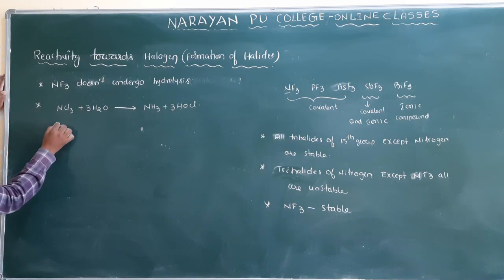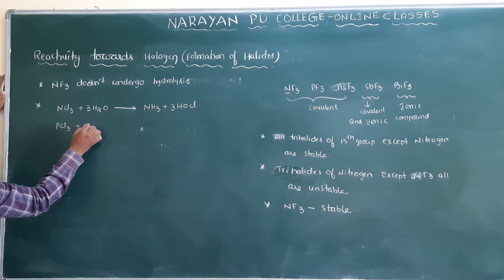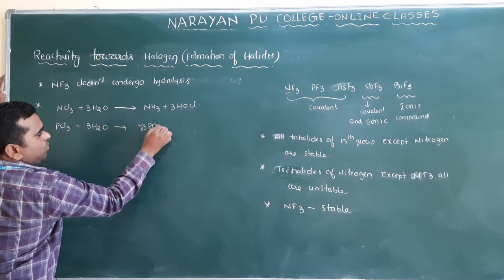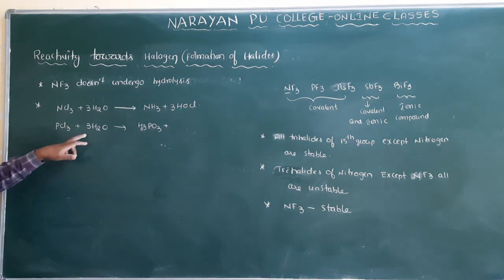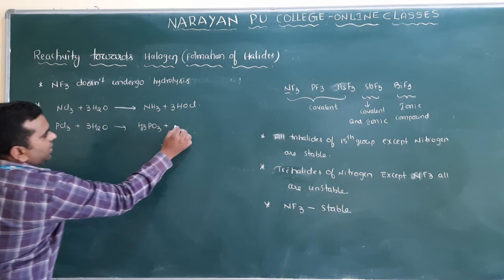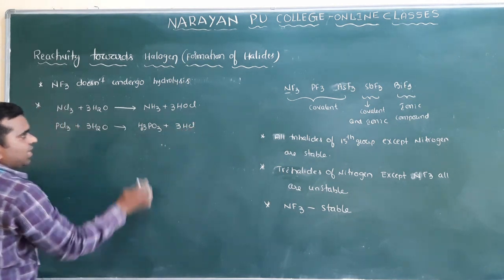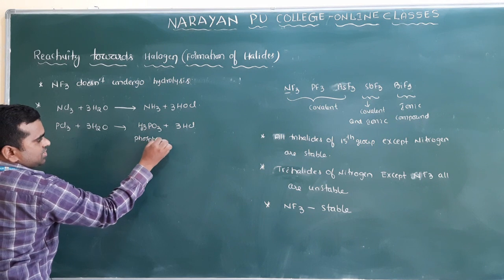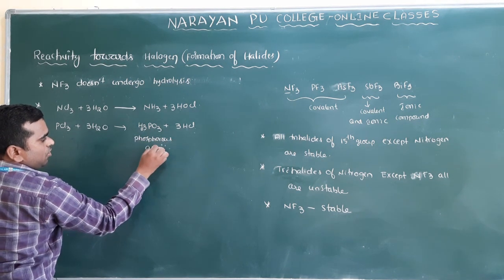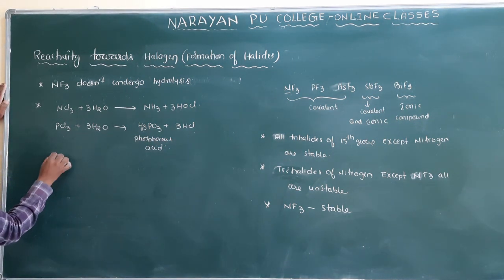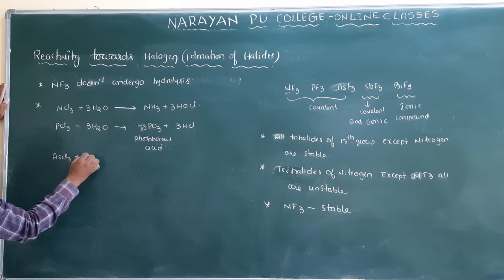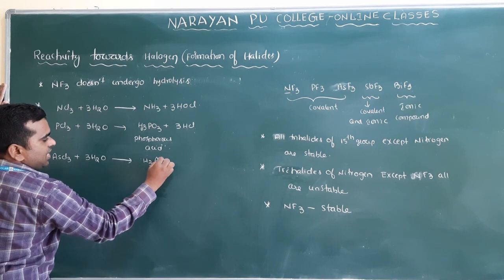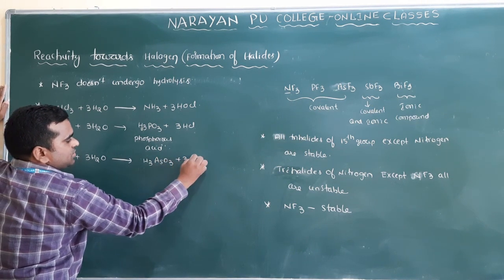If you take PCl3 and hydrolyse it, you will get H3PO3 plus 3 moles of HCl. H3PO3 is phosphorus acid. In the same way, AsCl3 plus 3H2O gives arsenous acid, H3AsO3, plus 3HCl.